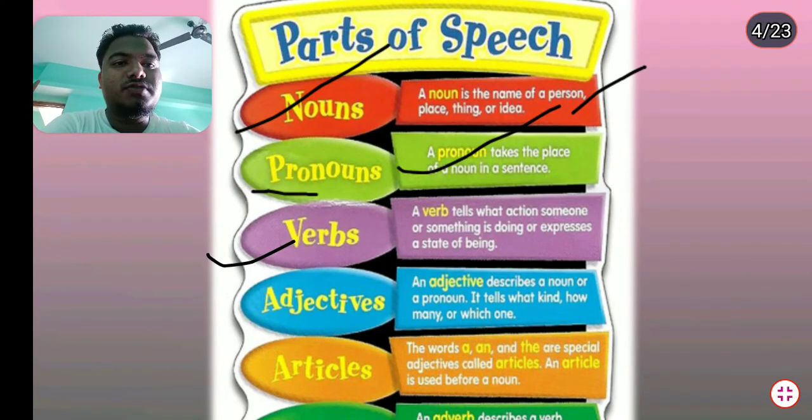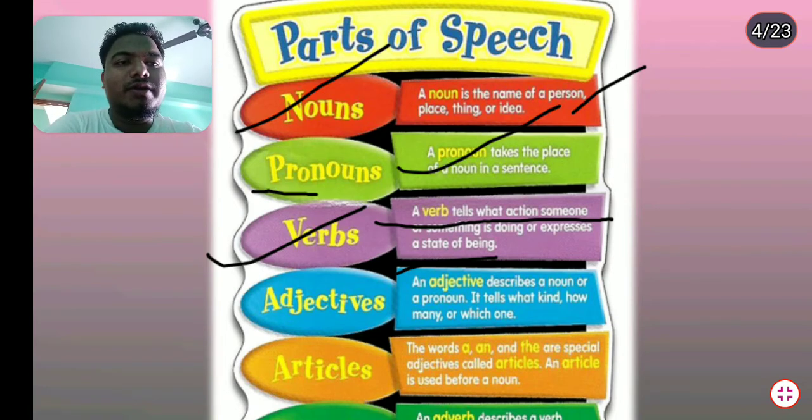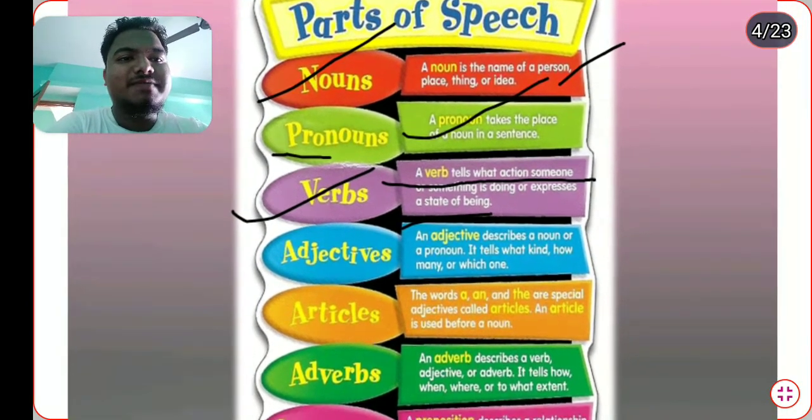The verbs. A verb tells the action someone or something is doing or expresses a state of being. Remember it for your benefit. And adjectives. An adjective describes a noun or a pronoun.